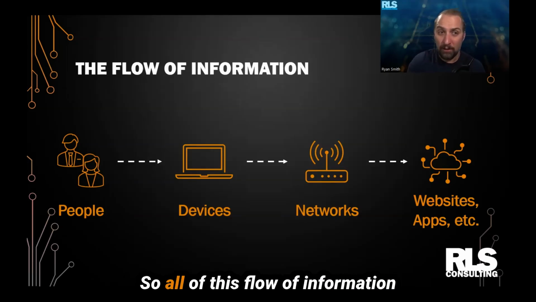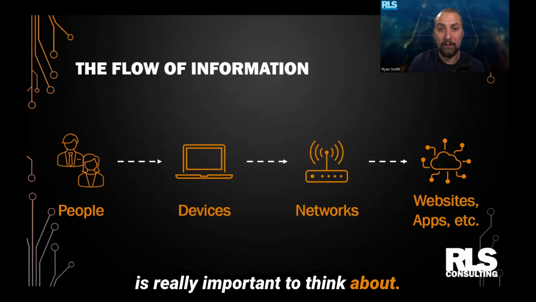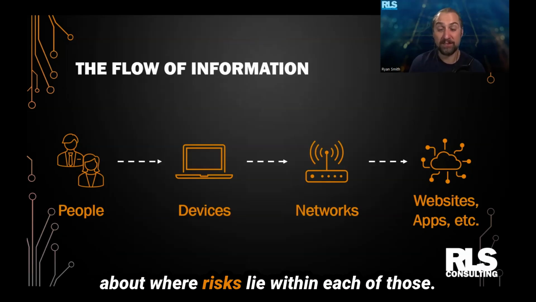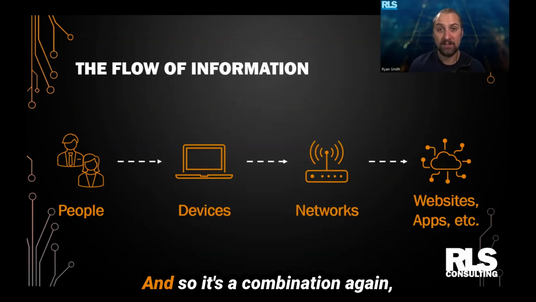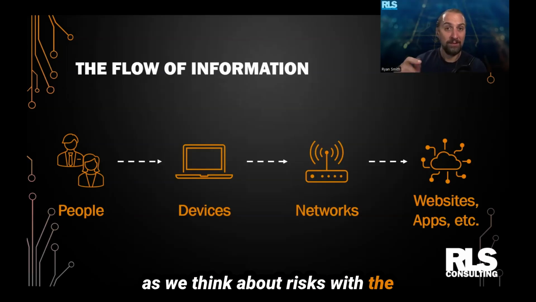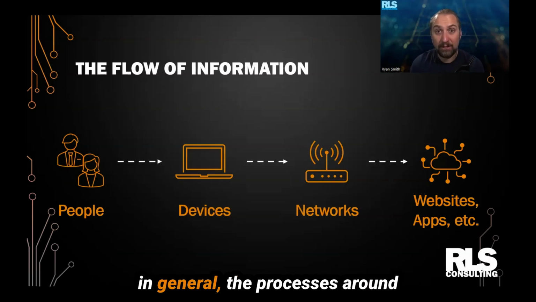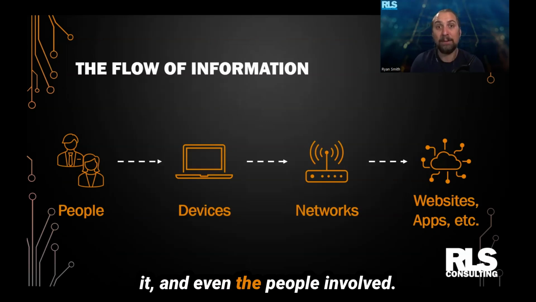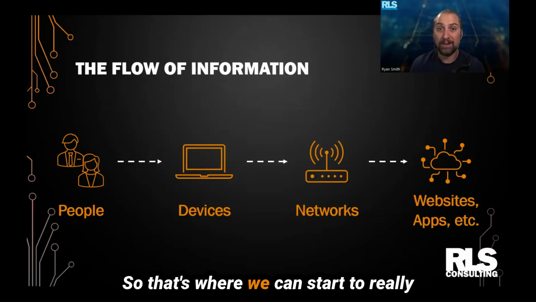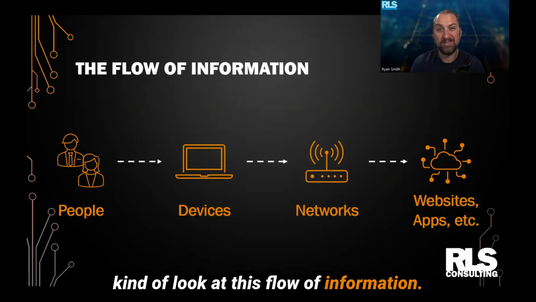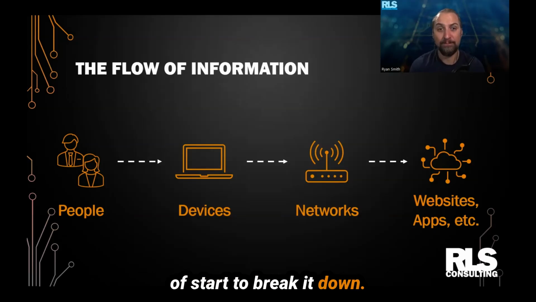So all of this flow of information is really important to think about as we go through, and we need to think about where risks lie within each of those. It's a combination, again, as we think about risks with the systems, the devices, the technology in general, the processes around it, and even the people involved. So that's where we can start to look at this flow of information. It's just a simple way to start to break it down.